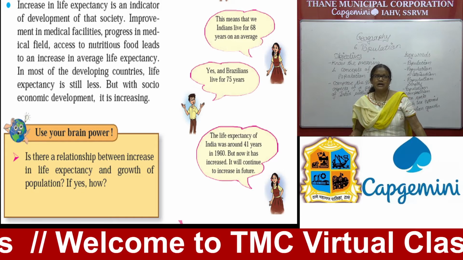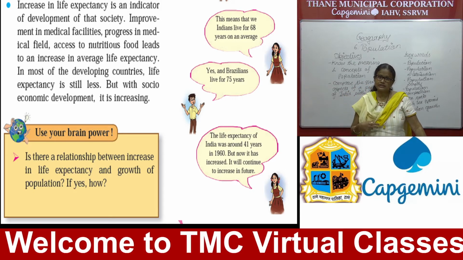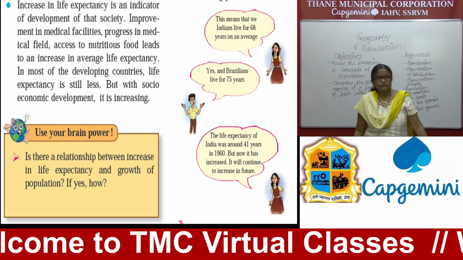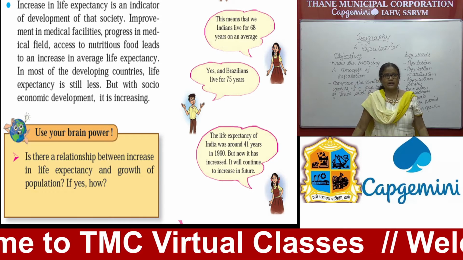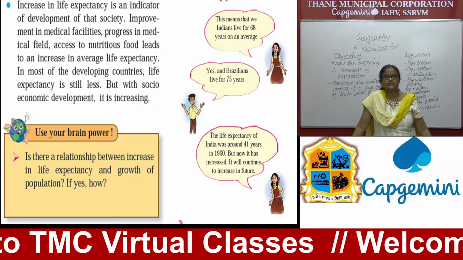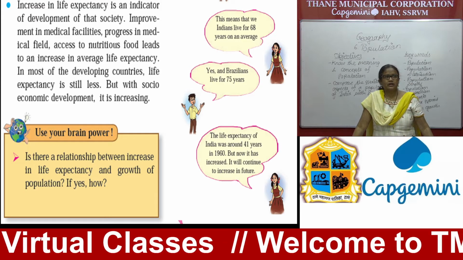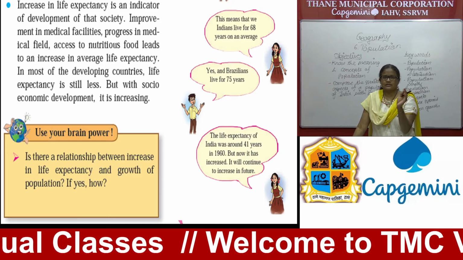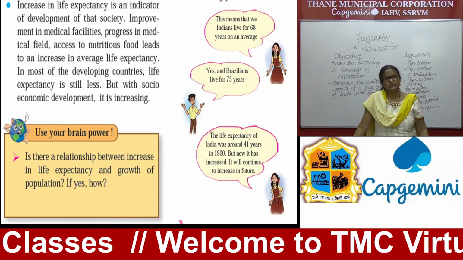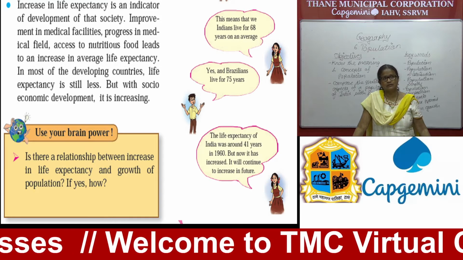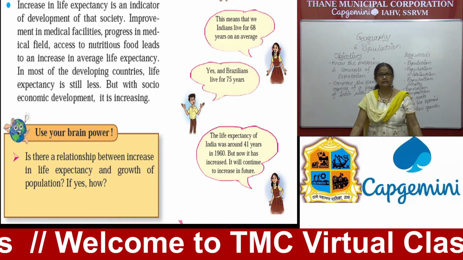It shows improvement in medical facilities, improvement in nutrition, access to nutritious food, and progress in medical fields. All these factors are responsible for the increase in the average life expectancy of any country.